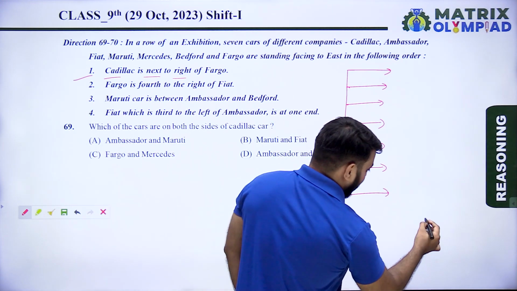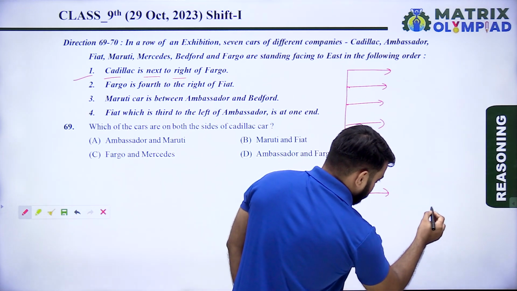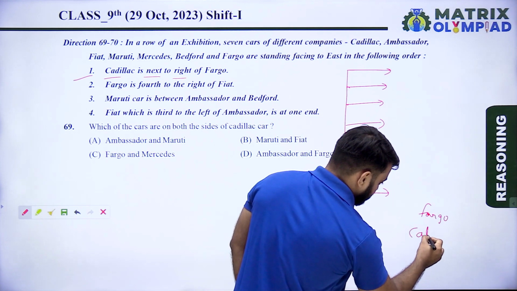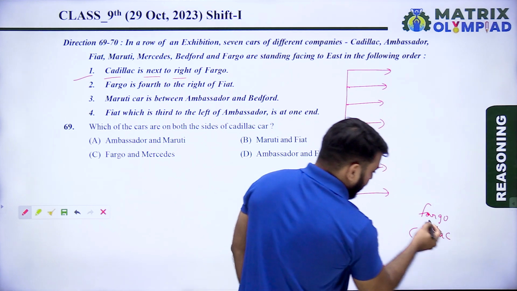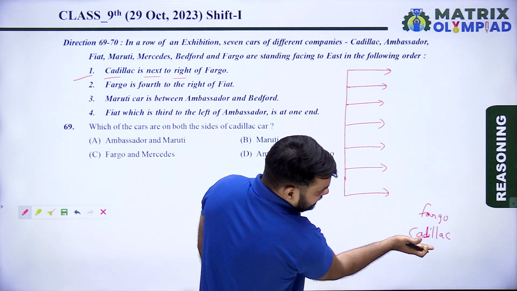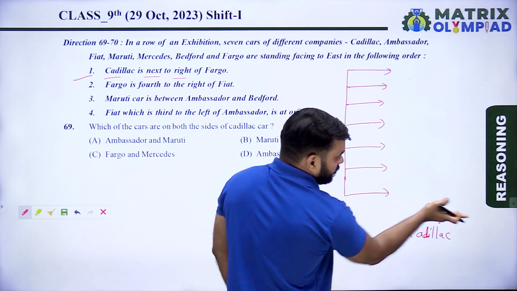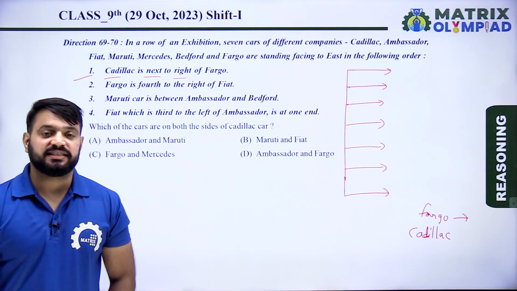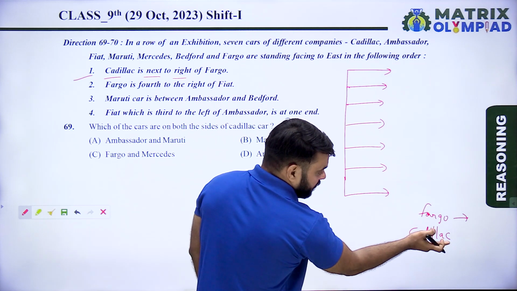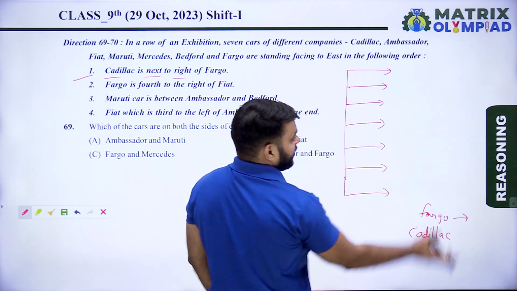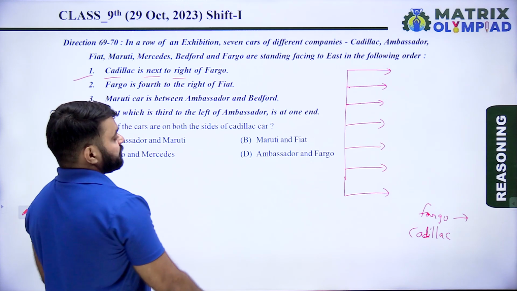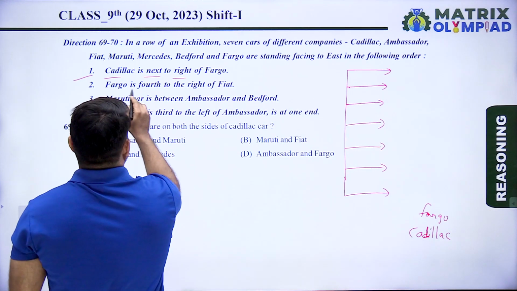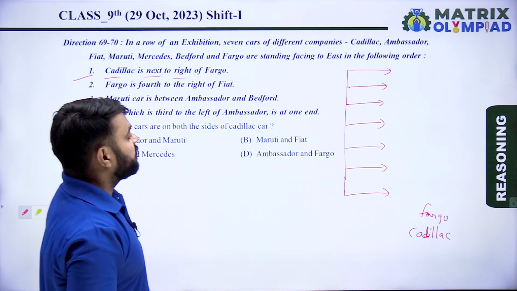So Fargo, here is Fargo and here is Cadillac. Cadillac is just right of Fargo, because the facing of Fargo is in the east direction. So this is the right of Fargo and this is the left side of Fargo. Now, according to second information, Fargo is fourth to the right of Fiat.